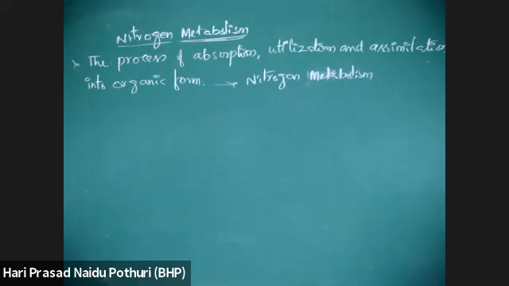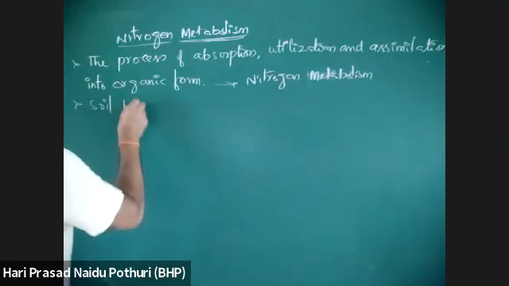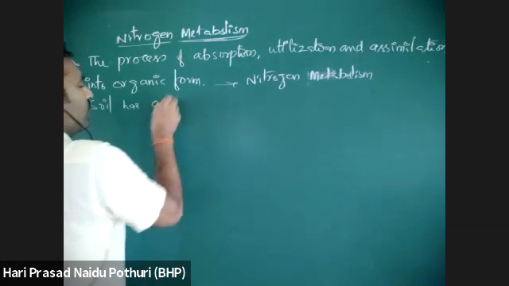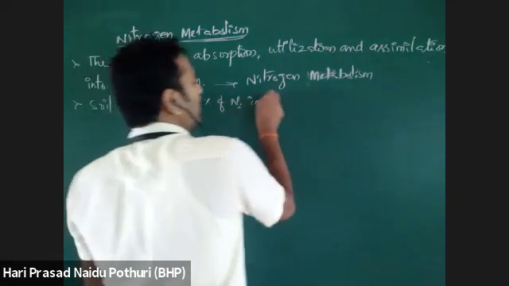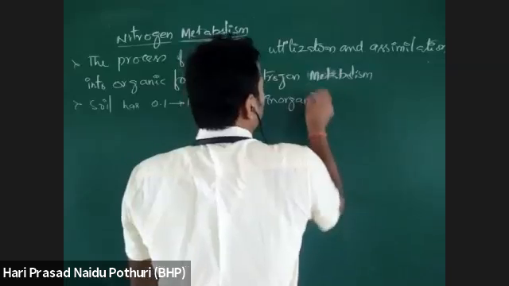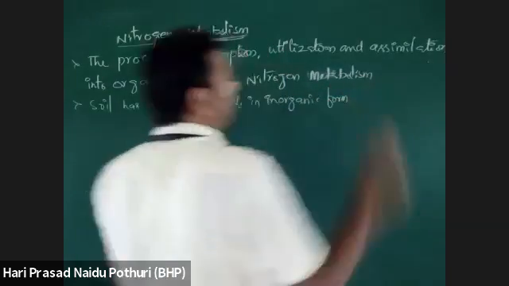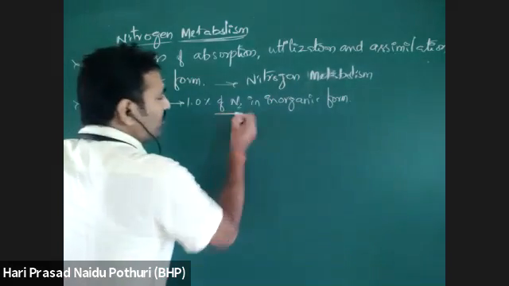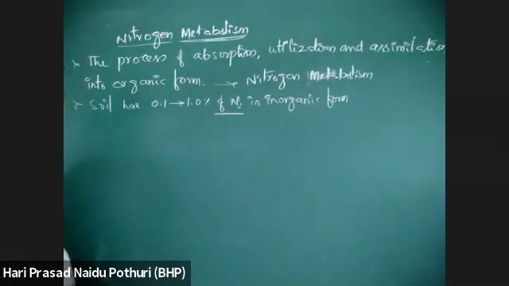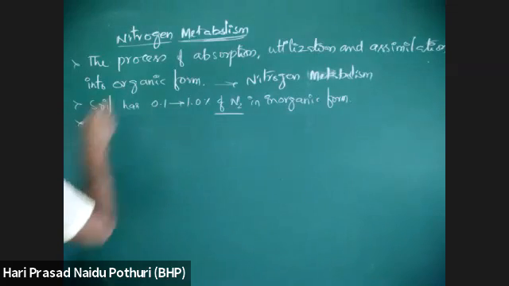And here soil contains 0.1 to 1.0% of nitrogen in inorganic form that is absorbed by the plant. In total soil, 0.1 to 1% contains nitrogen. But whatever nitrogen is present in the soil or in the atmosphere, the ultimate source is what? Atmospheric nitrogen.